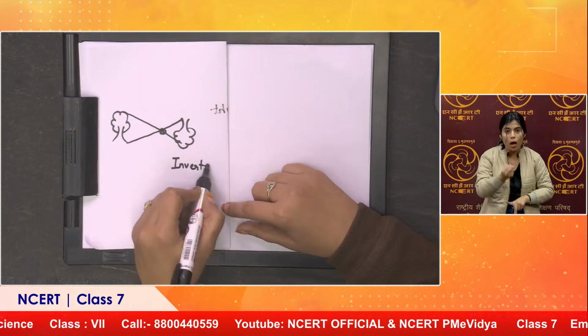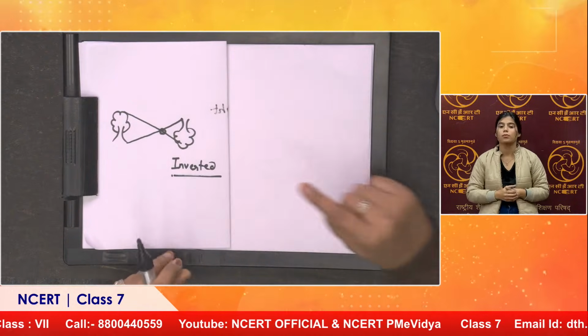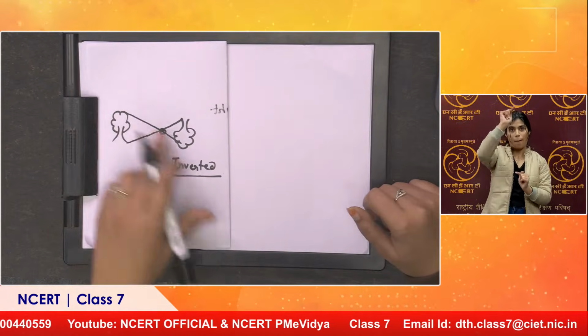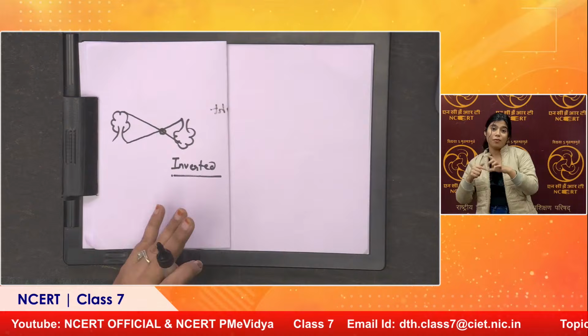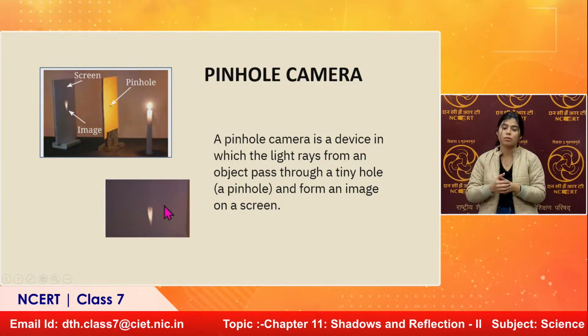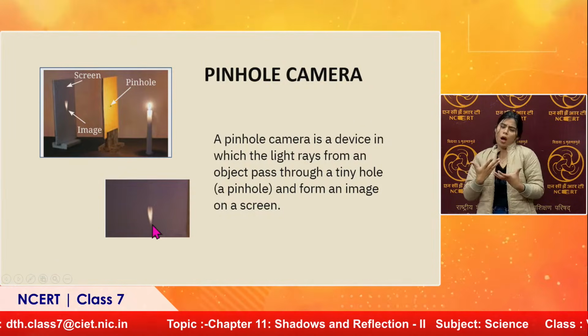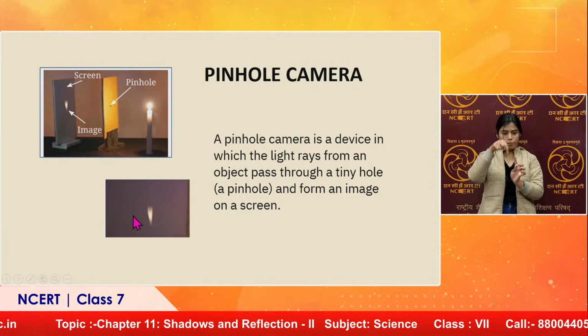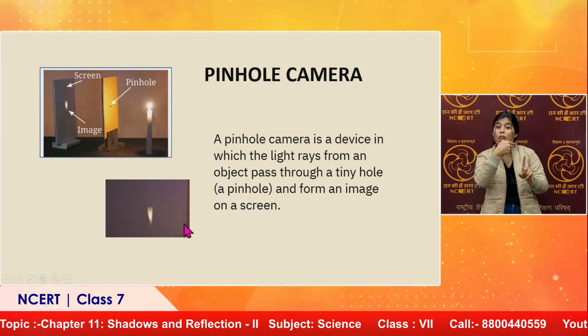With a plane mirror, we were getting an image which was upright. In this case, we are getting an image which is inverted, because the screen is involved. In case of a plane mirror, there is no screen present, but in case of a pinhole camera, we have a screen right at the back. The image that we get on the screen is inverted. I have zoomed in the image here, so you see the candle flame is upside down. That's an inverted image that we are getting.